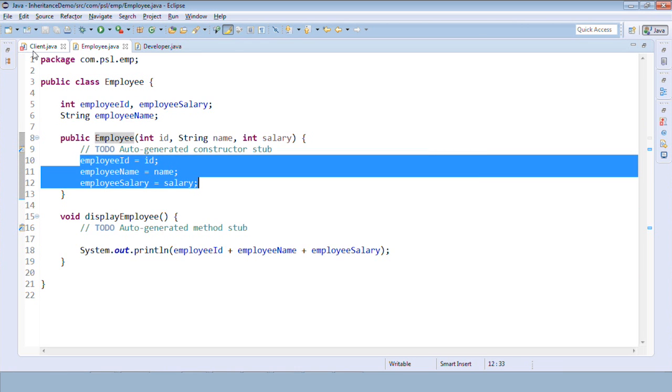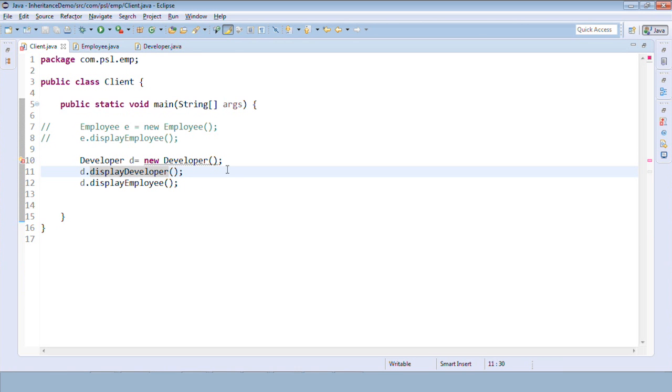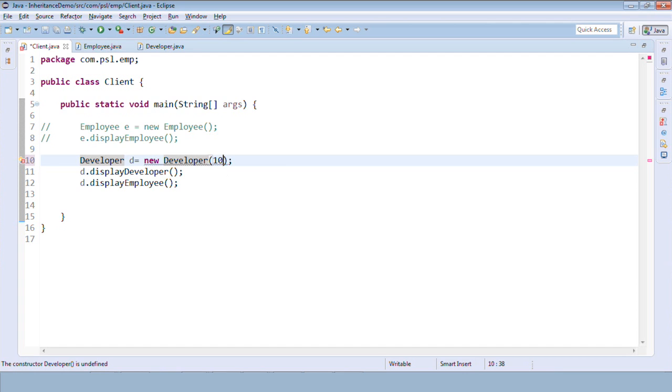So in client, I need to pass ID, say 107. Name is in strings, salary is in integers, PF is in integers and traveling allowance is again in integers.